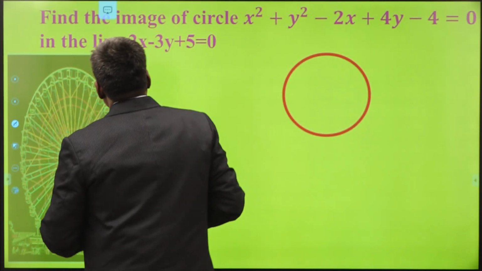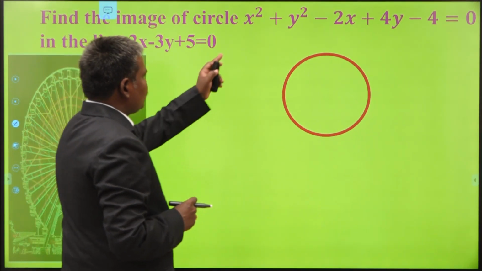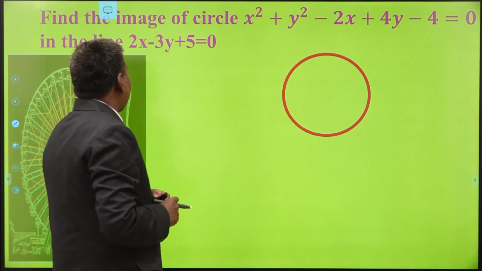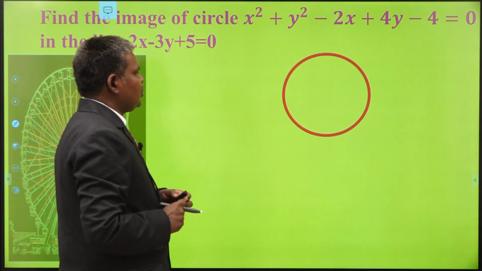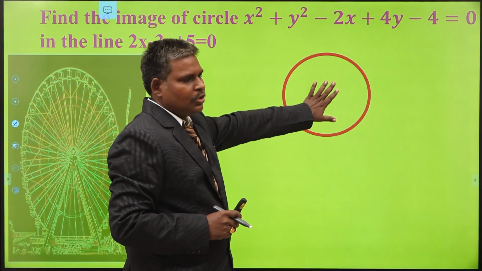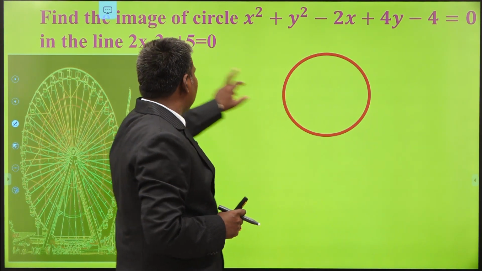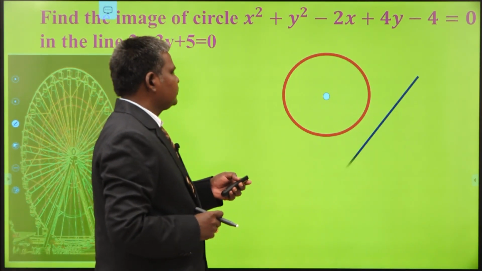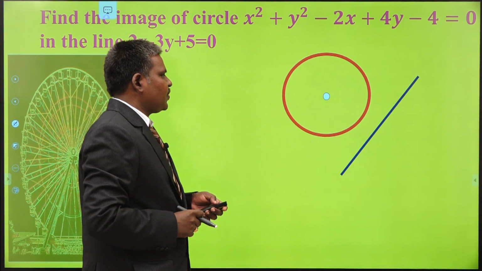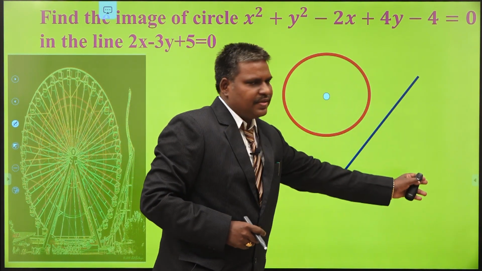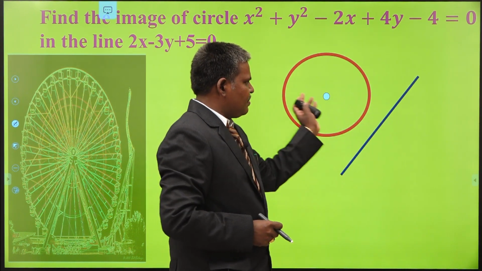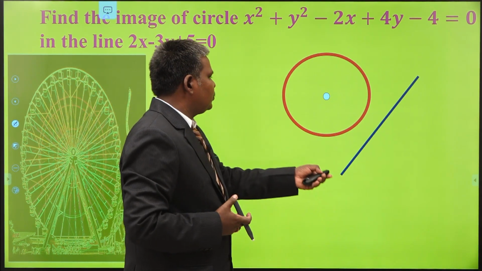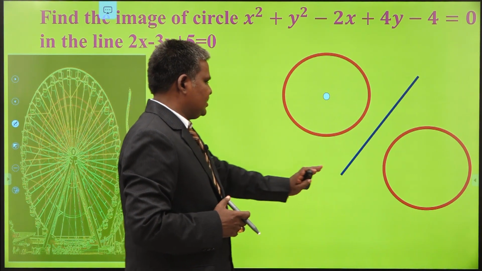See this question. Find the image of the circle x square plus y square minus 2x plus 4y minus 4 equal to 0 with respect to the line 2x minus 3y plus 5 equal to 0. We have to find the image of this circle with respect to this line. So this is the center of the circle. This is the given line. Its image comes here. Am I correct or not? The image of a circle with respect to a line gives what? The image is a circle. So this is the image of the circle. This is a general mirror like that.